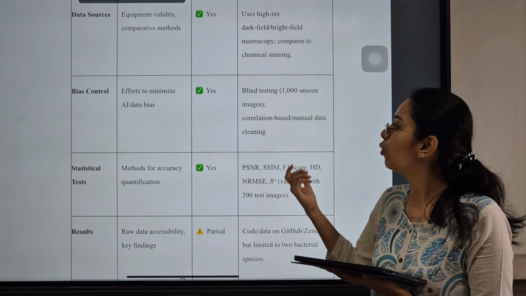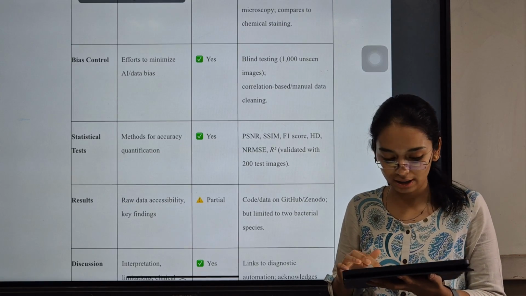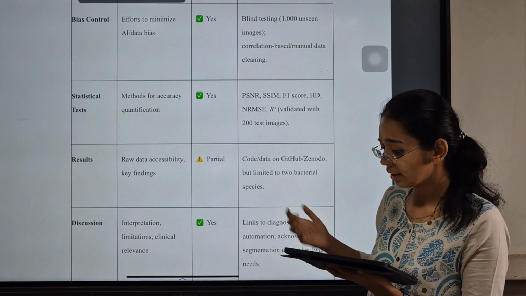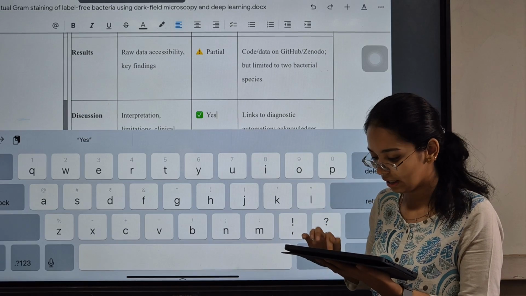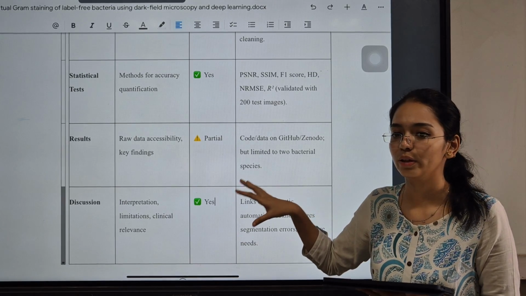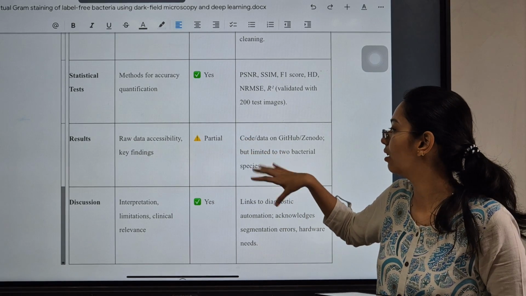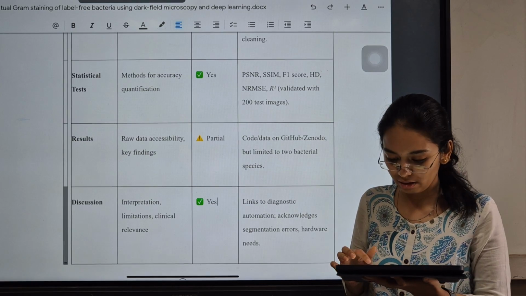But still, more than 1,150 samples were used to train the models, and the statistical tests were also done and documented well. And the results were all reported. The code and the data were actually limited, they cannot be retrieved, and they are not open access.